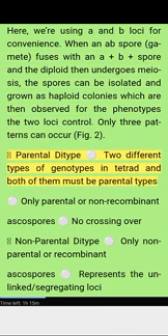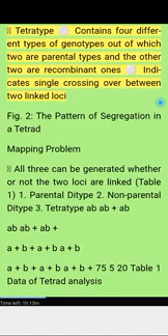Parental ditype: 2 different types of genotypes in the tetrad, and both of them must be parental types. Only parental or non-recombinant ascospores; no crossing over. Non-parental ditype: only non-parental or recombinant ascospores; this represents unlinked segregating loci. Tetratype: contains 4 different types of genotypes, out of which 2 are parental types and the other 2 are recombinant ones. This indicates single crossing over between 2 linked loci. Figure 2. The pattern of segregation in a tetrad.